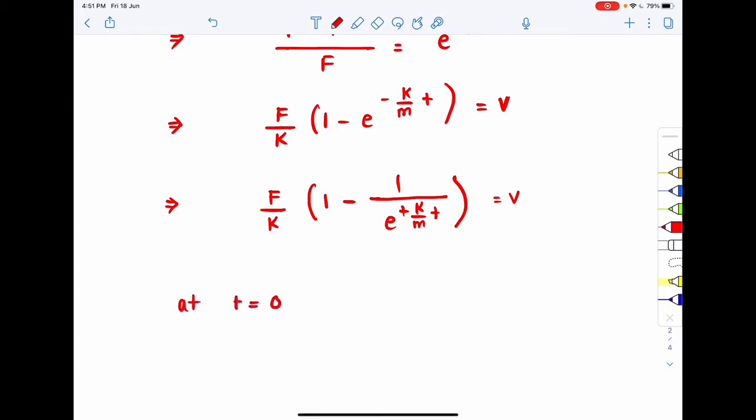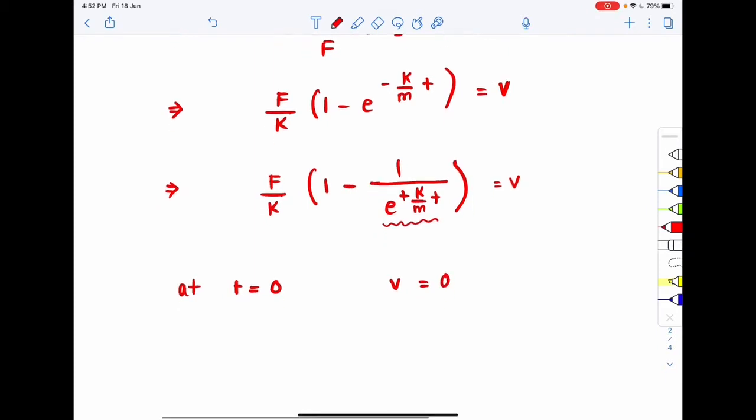Now see that at t equal to 0, what is the velocity v? If I put t equal to 0, this term would be equal to 1, 1 divided by 1 will be 1, so the net term would be 0. So at t equal to 0, v equal to 0, which was always justified from the beginning also.